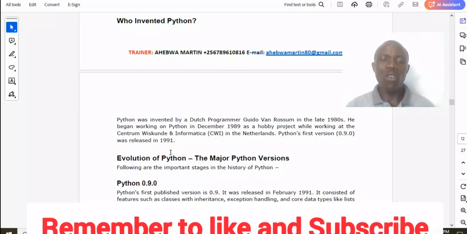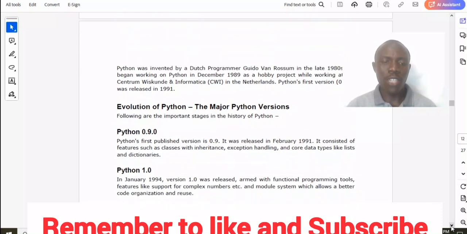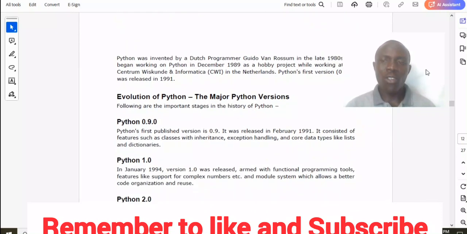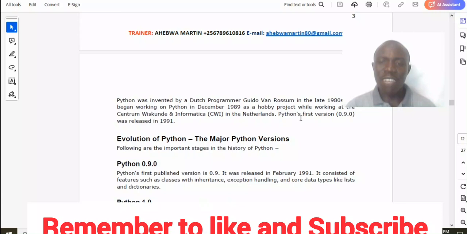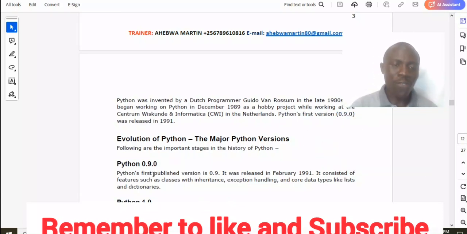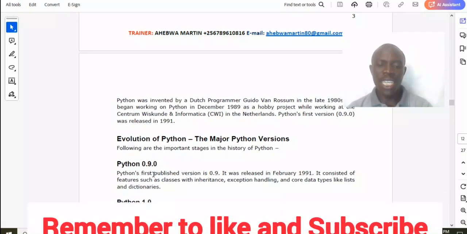So let us see the evolution of Python. The major Python versions following are the important stages in the history of Python. Let us see these versions. We have Python 0.9.0, the first Python version. Python's first published version is 0.9.0, released in February 1991. It consisted of features such as classes with inheritance, exception handling, and core data types like lists and dictionaries.